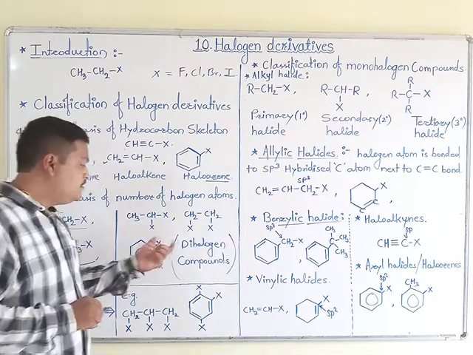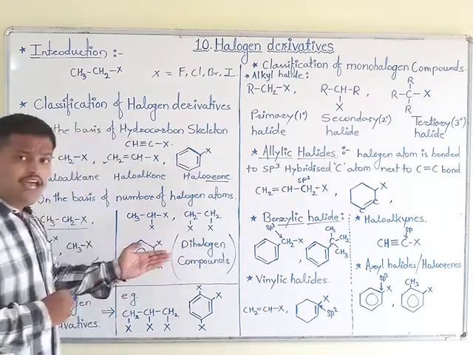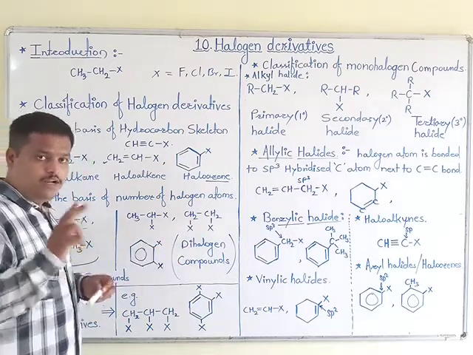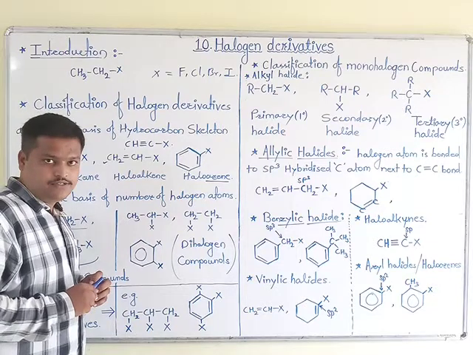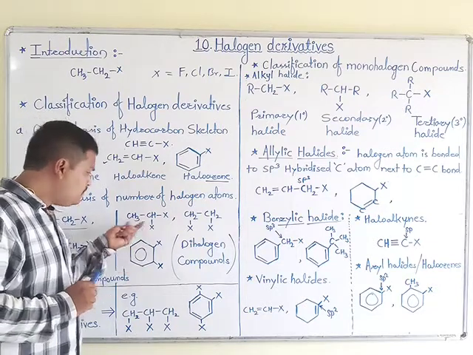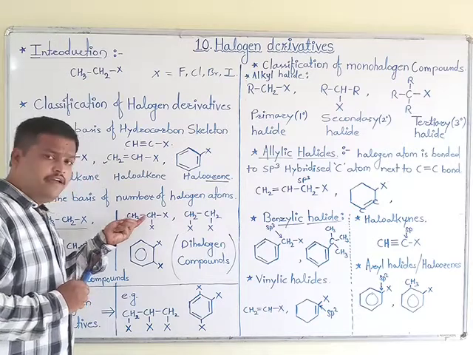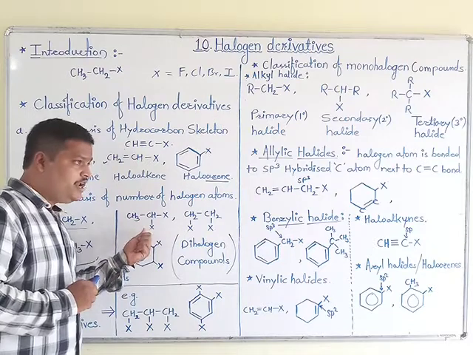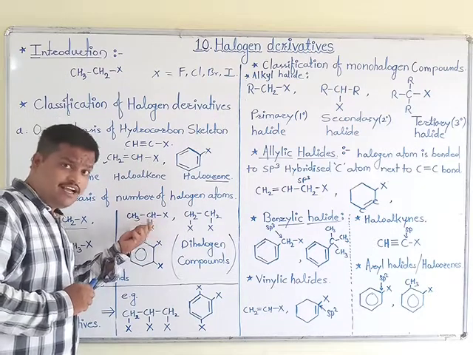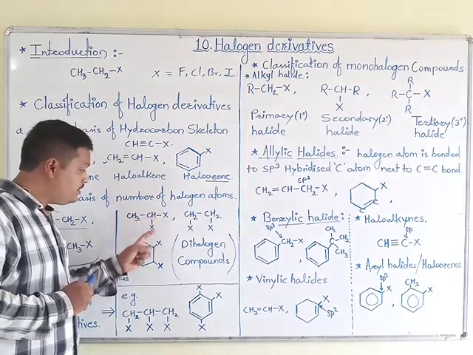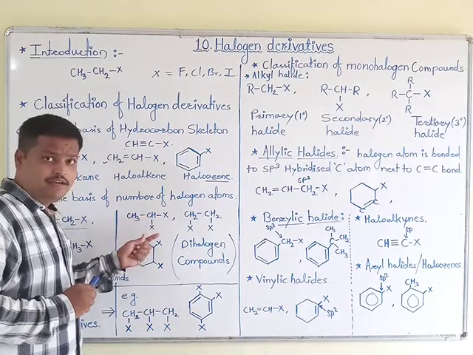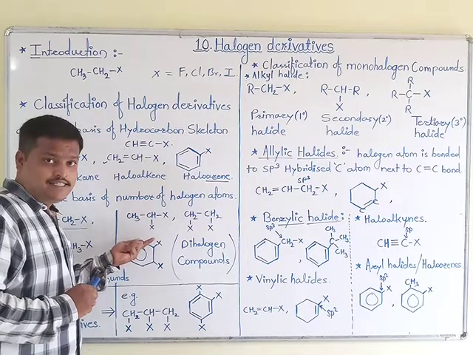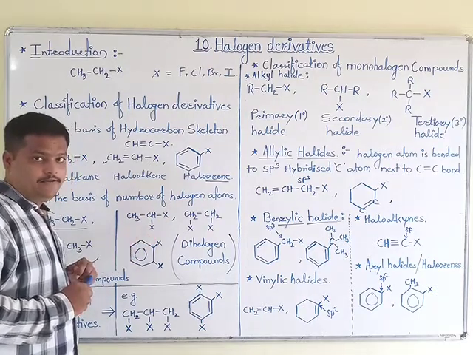Okay, then we are moving towards the next type, dihalogen compounds. They are such compounds in which two halogen atoms are present. Okay, means an alkane having two halogen atoms. When two halogen atoms are attached to a single carbon atom, at that time the generated compound is known as geminal dihalide.